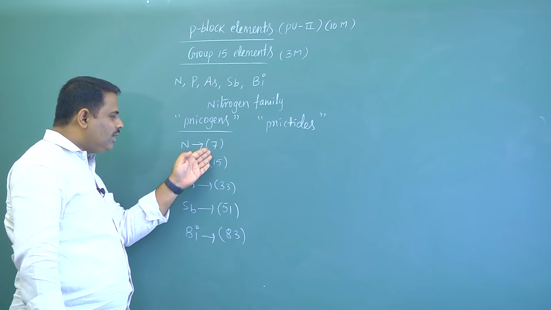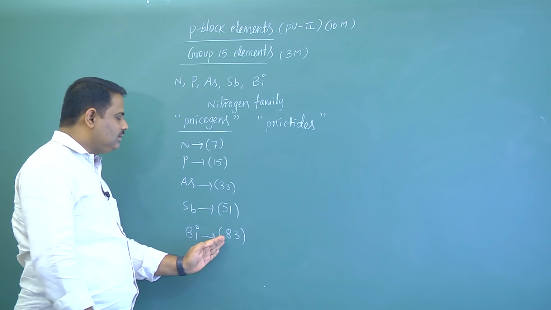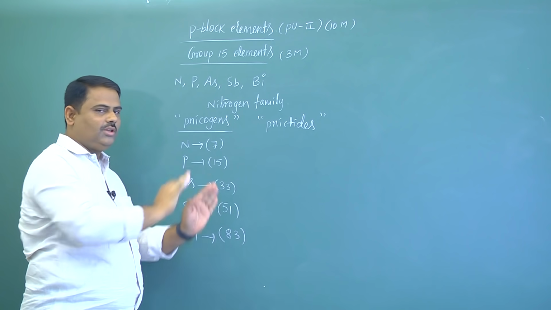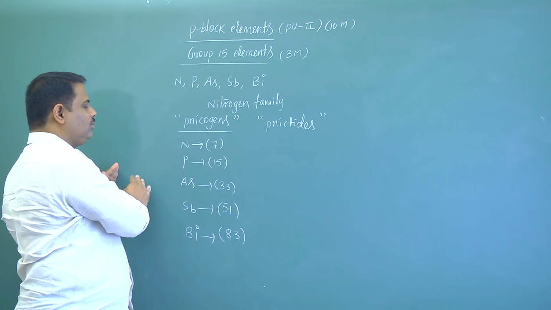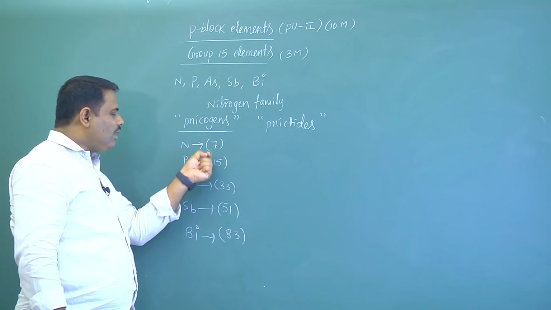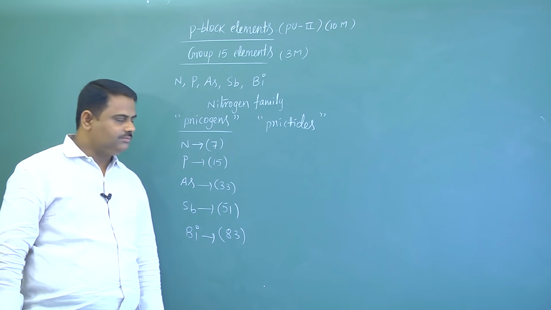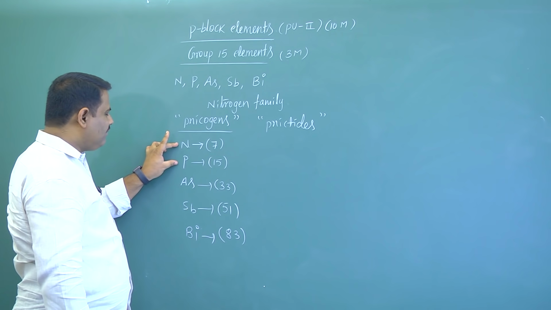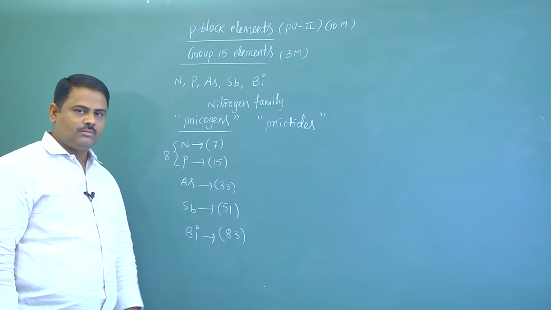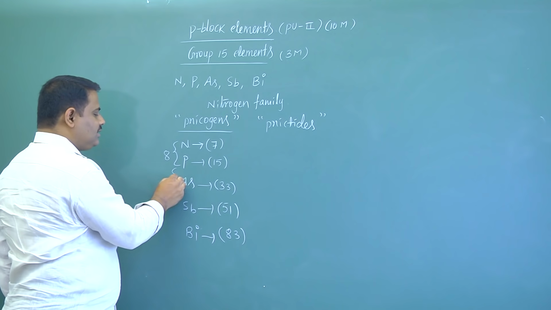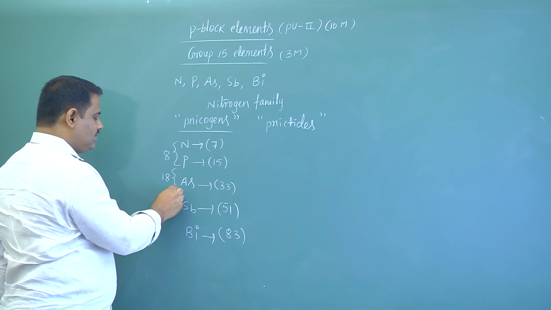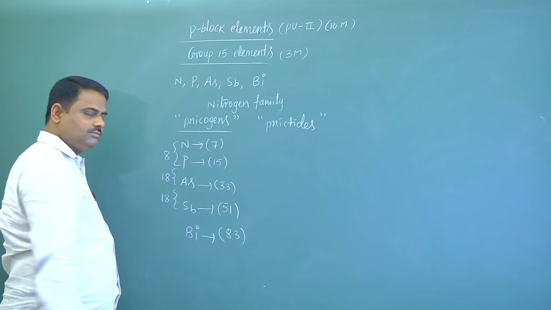So if you remember these atomic numbers, then we can identify next 16th group elements atomic number as well as 14th group also. And one more technique to remember all these atomic numbers is, here between 7 and 15 the difference is 8, and here the difference is 18, and next difference is also 18.